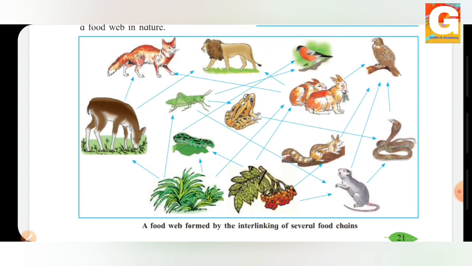Hope you all have understood the food chain and the food web. We will see the next topic in the next video.